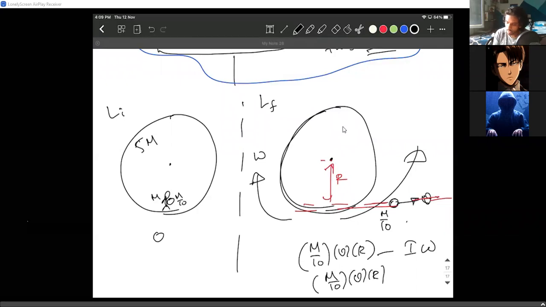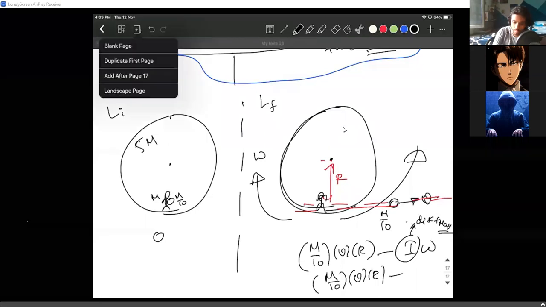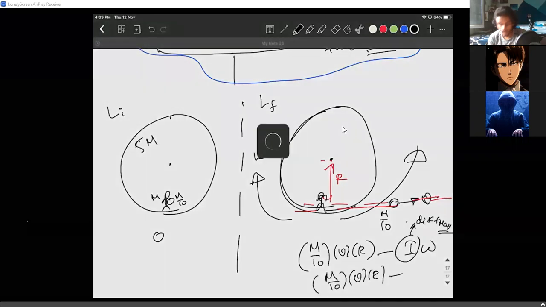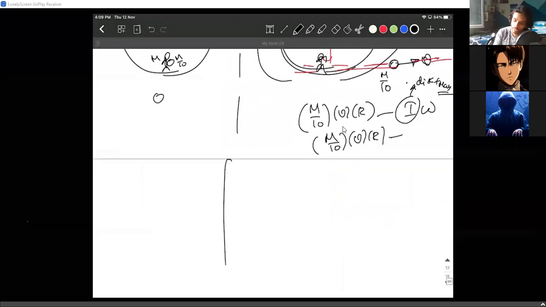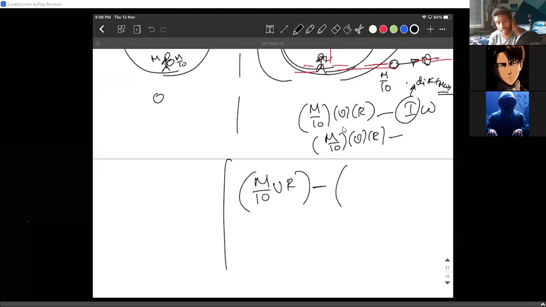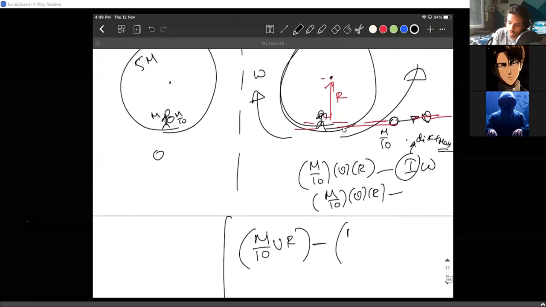Oh, I'm sorry. The disk and the man also. So this moment of inertia has to be of disk plus man. Okay, I forgot the man completely, the poor guy. So I'm going to continue here. M by 10 vr minus, I'm considering the man as a particle of mass m here. We just have to do it. Otherwise, they have to mention whether the man is a cylindrical body or not. You don't consider that.